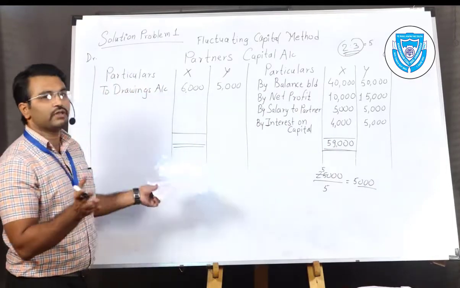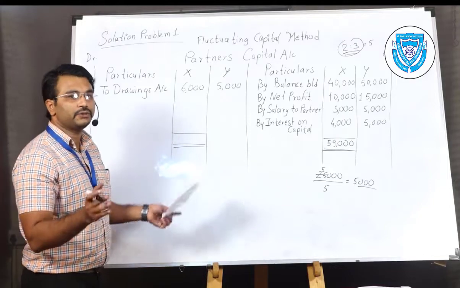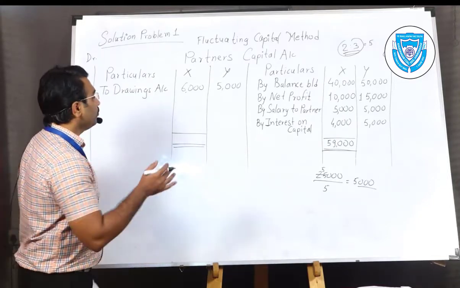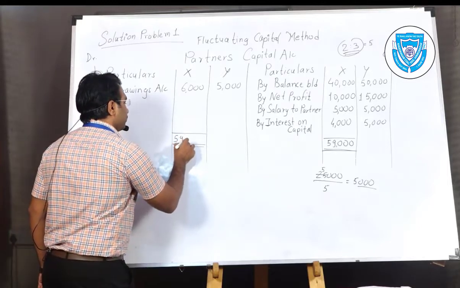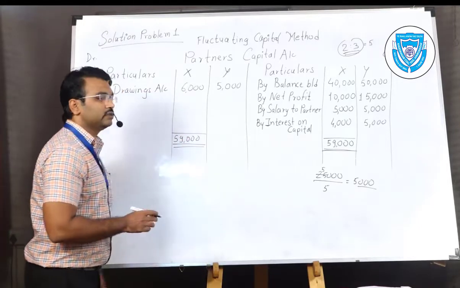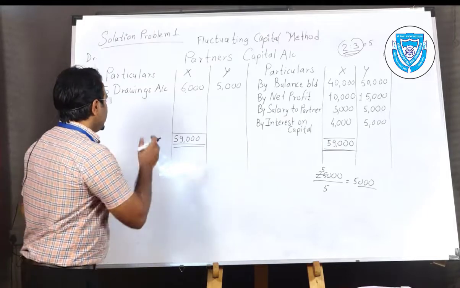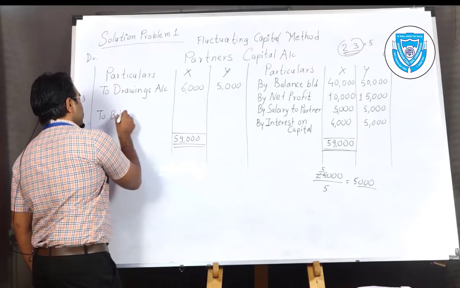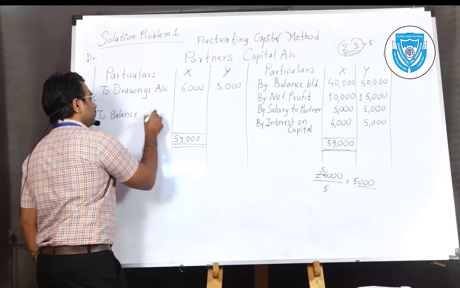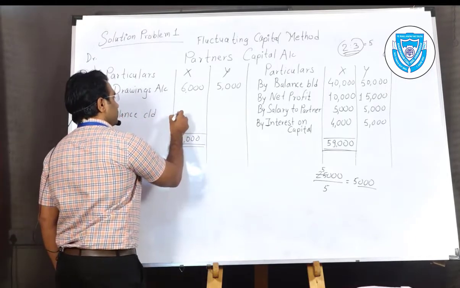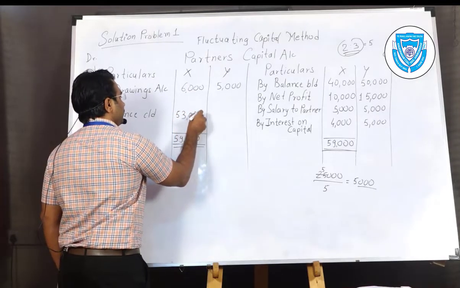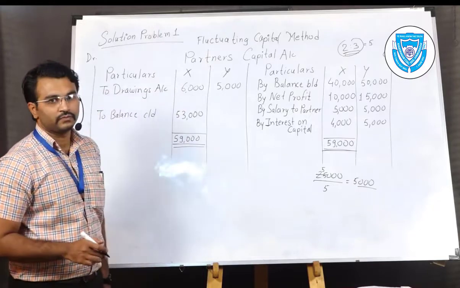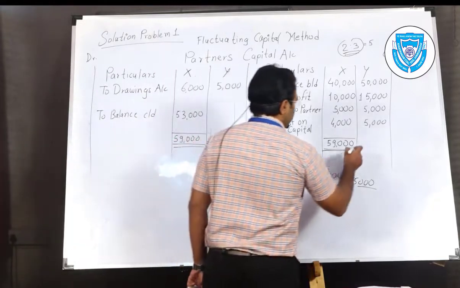To balance both the accounts, to make the totals similar on both sides, we need to write the same amount, which is more than the other, on both sides. 59,000 minus 6,000, the balance carried down in the column of X is 53,000. 59,000 minus 6,000.